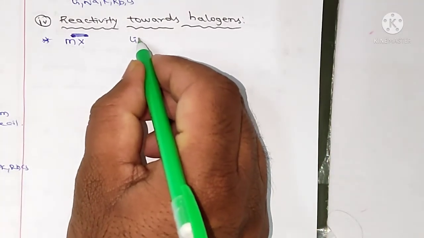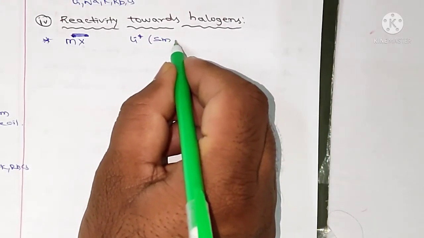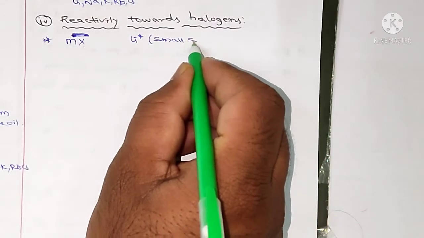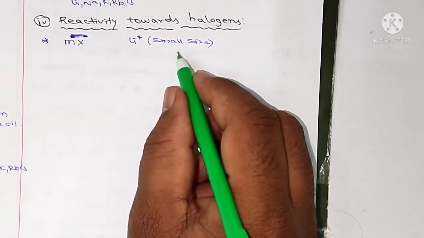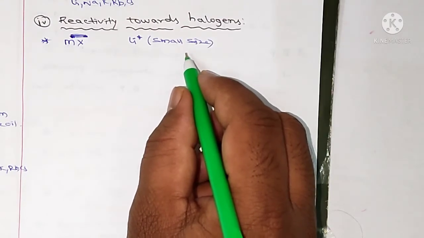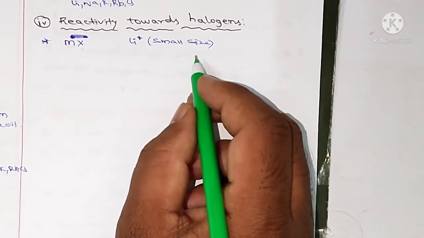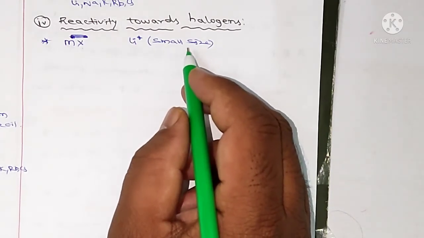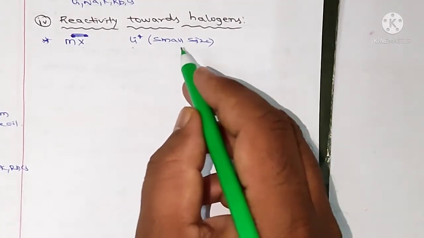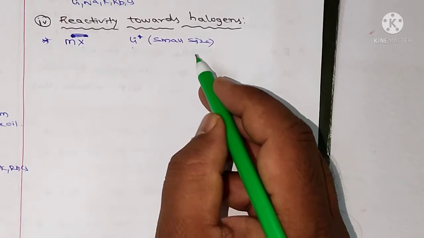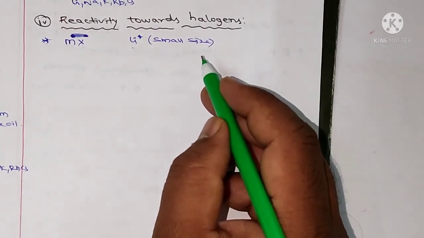The lithium ion size is very small, so due to the small size, it can form covalent lithium halide. So what is polarization? The distortion of the electron cloud of an anion by the cation is called polarization.